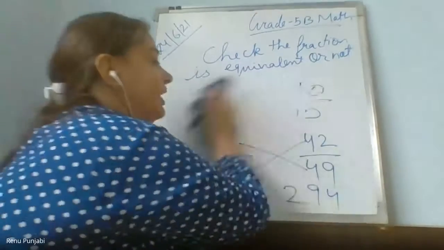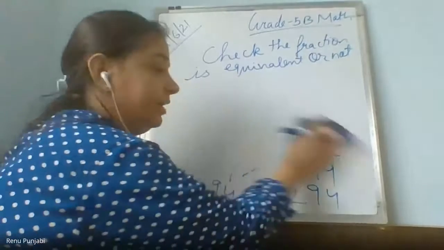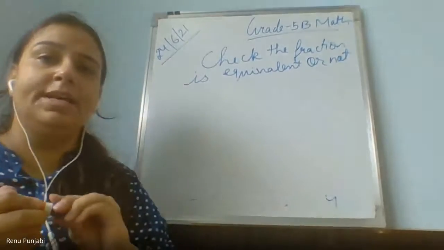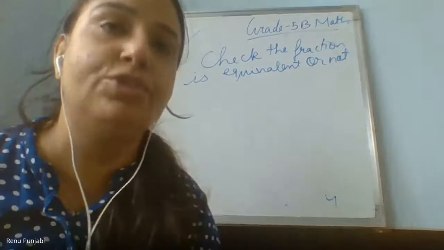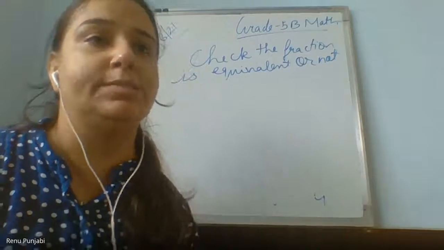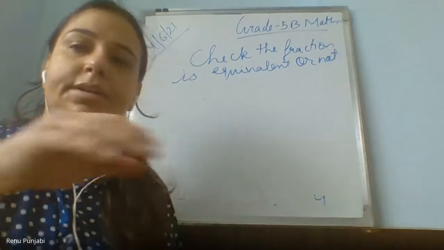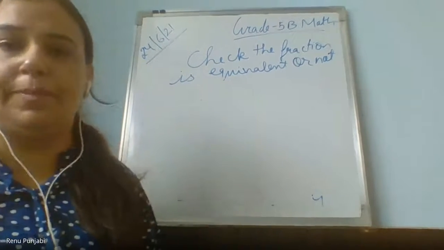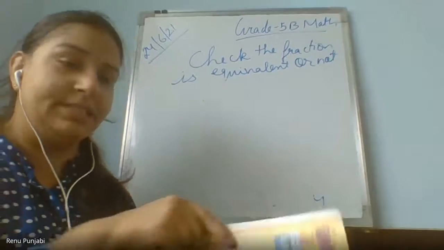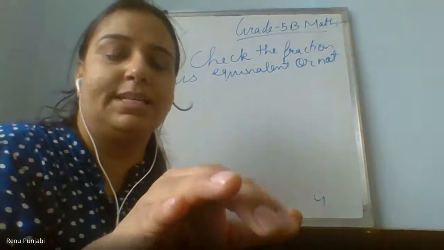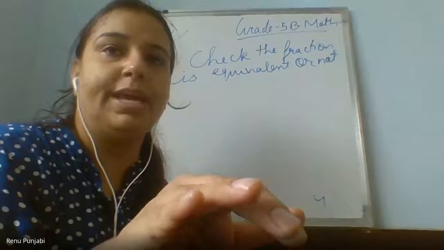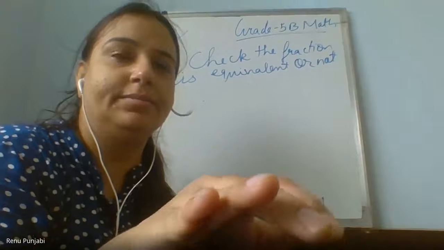Now take out a textbook, everyone. So today's concept is that we have learned how to check whether two different fractions are equal or not by the cross multiplication method. Now open your textbook, chapter number 4, page number 50. I am going to present my screen. Page number 50, everyone.